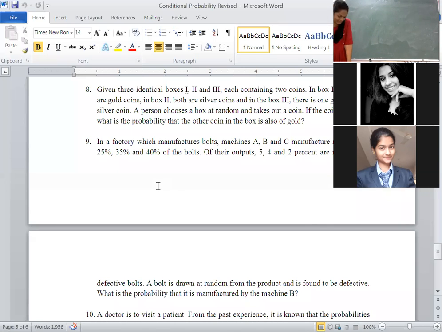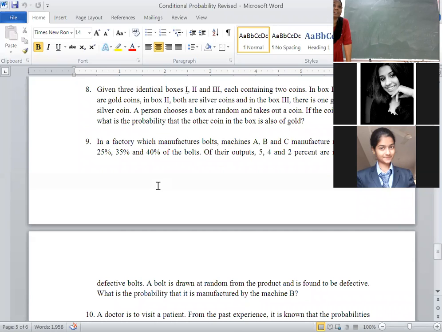Okay, here what is given? Bolts are manufactured by machines A, B and C. Here you can take the first event as the bolt is manufactured by machine A, consider it as B1. The bolt is manufactured by machine B, consider it as B2. The bolt is manufactured by machine C, consider it as B3. Then B1, B2, B3 are mutually exclusive and exhaustive events. We have to apply the Bayes theorem.